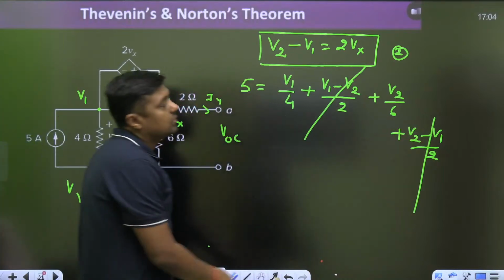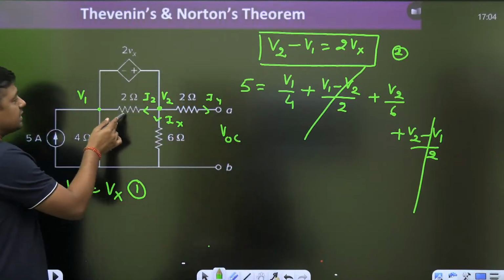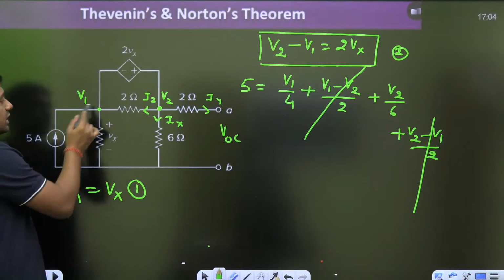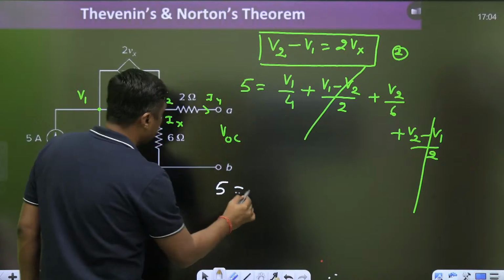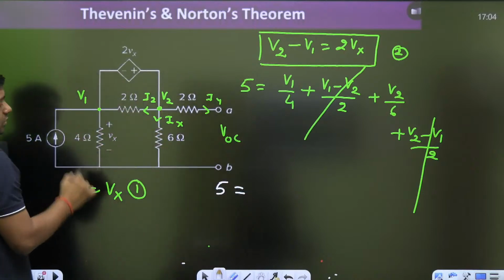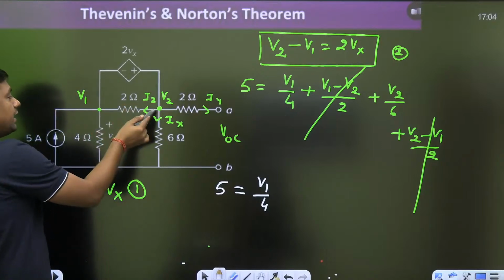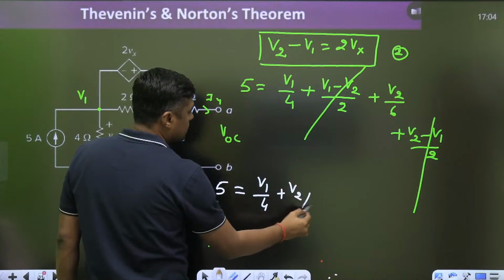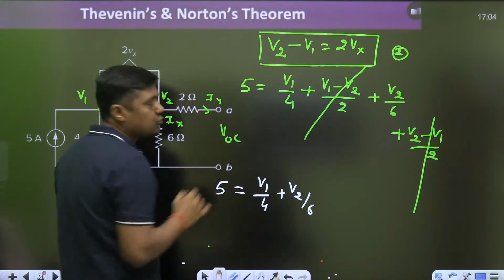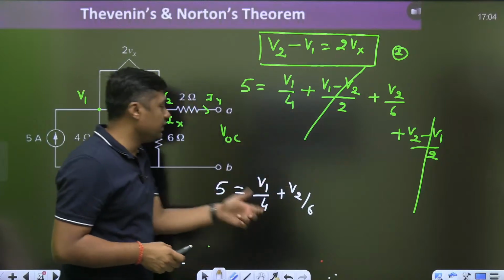Cancel out. Directly we can write, if suppose we are neglecting it, what can we write? What is the current? 5. Incoming, what is this? V1 by 4. Now directly here, V2 by 6. Tell me guys, same equation we are getting, that is cancel out, and again we are getting the same equation.